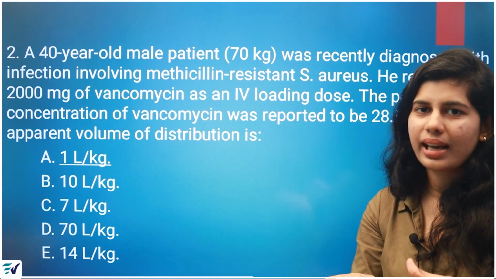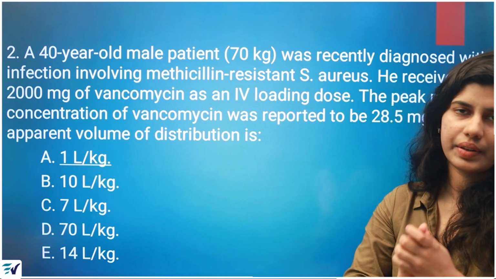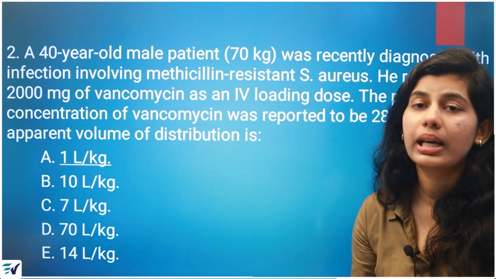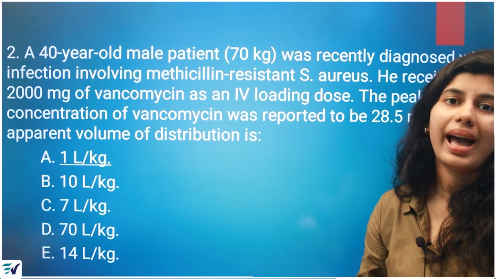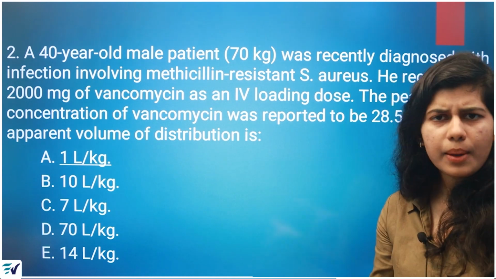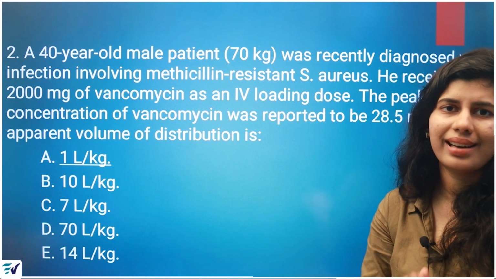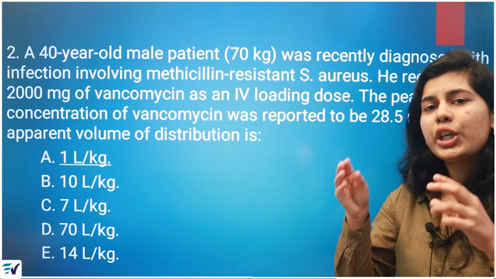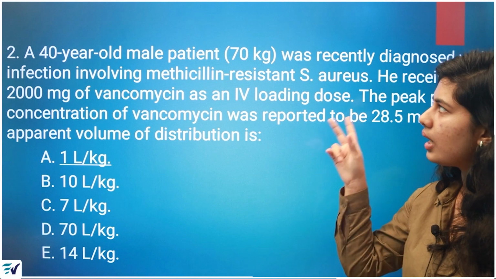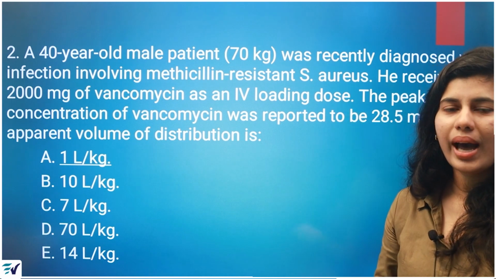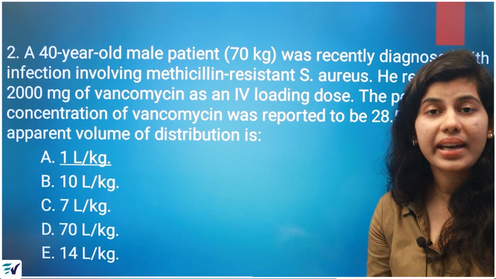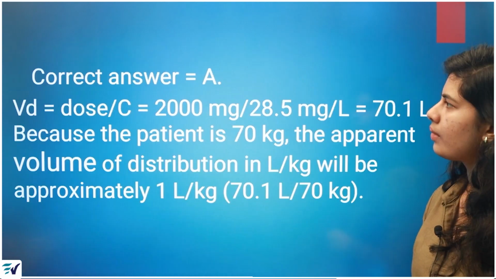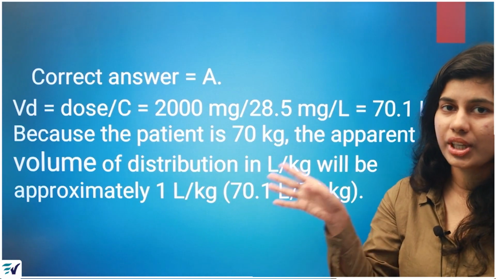One important thing to note is that when it comes to apparent volume of distribution, you have to find it in liter per kg. That is, you find the answer and divide it by the patient's weight. For volume of distribution, you simply get the answer in liters, which is absolutely alright. But for the apparent volume of distribution, you have to divide it by the patient's weight. Here we know the patient's weight is 70 kg. So you find the answer in liters and divide it by the patient's weight. We will see how we got the answer. Again, the correct answer is option A.